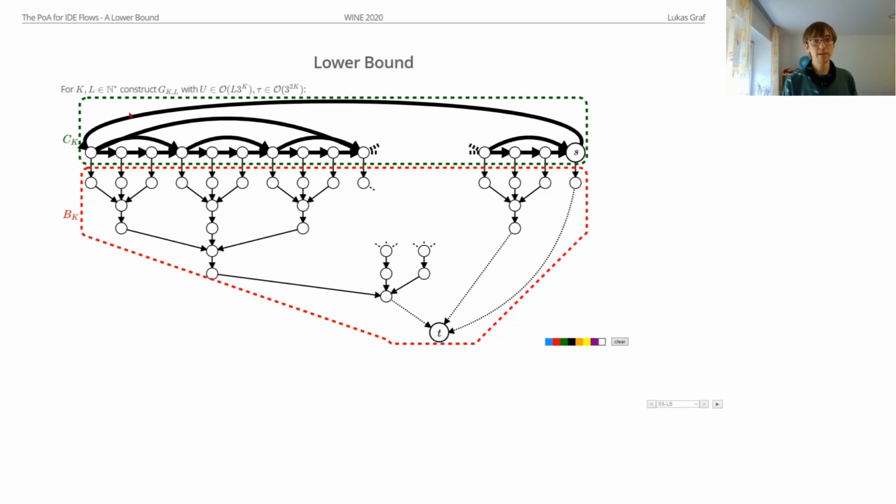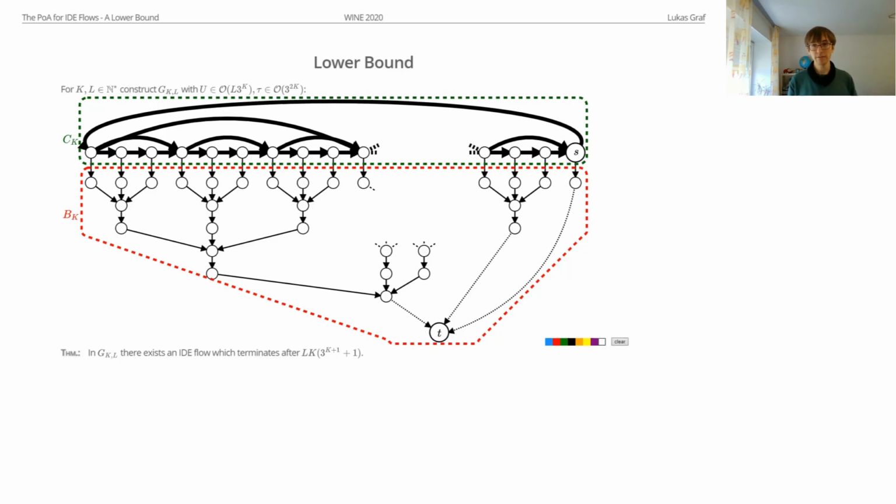And this network is parameterized by 2 parameters, k and l. And the termination time is then l times k times 3 to the power of k, basically. And if you now compare this to our tau and U in this network, you can see that this termination time is actually not linear anymore in these 2 parameters, U and tau. So this gives us an actually interesting lower bound on termination time. And so we can also use this to get a lower bound on the price of anarchy.